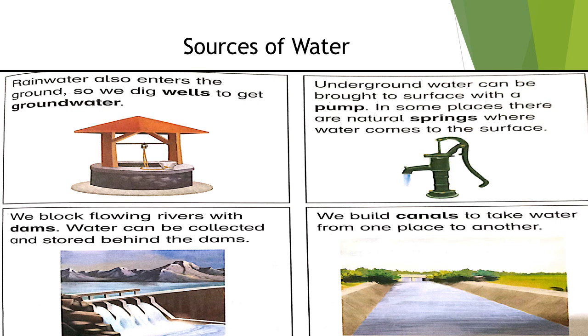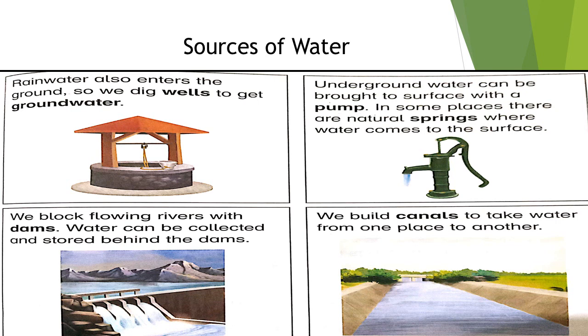The next one is the hand pump. Underground water can be brought to the surface with the pumps. With the help of the pump, we can bring water from the underground to the surface of the land. In some places, there are natural springs where water comes to the surface.